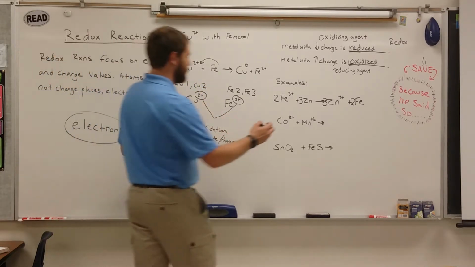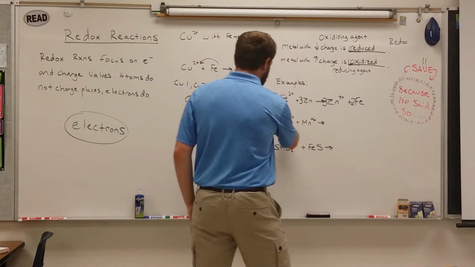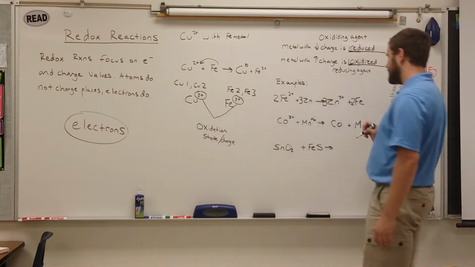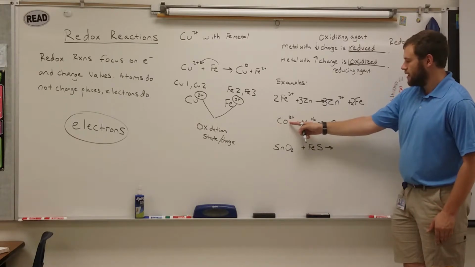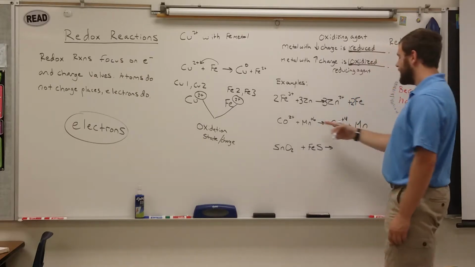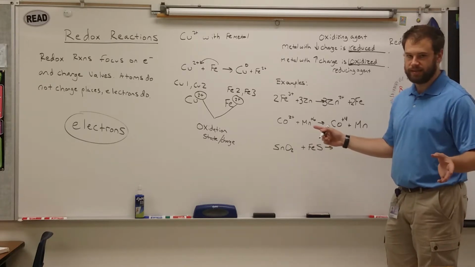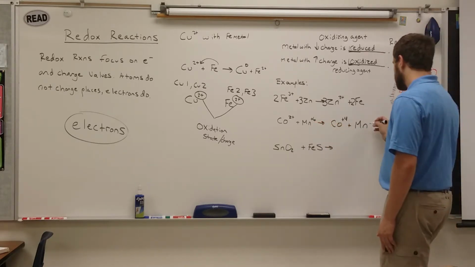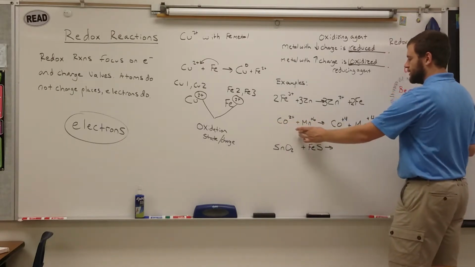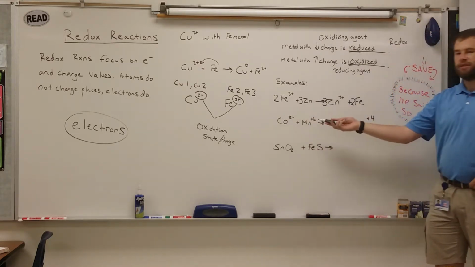Here's our next example. We've got cobalt 2+ reacting with manganese +6. When we do that, we're going to end up getting cobalt on this side and manganese on this side. Cobalt is going to be the oxidized metal. It's going to go up to +4. Manganese is going to go down. Manganese is one of the coolest metals around. It has the most oxidation states. So it's going to go down just to +4. So this one's being oxidized, this one's being reduced, and because the number of electrons being exchanged are the same, we don't have to put numbers in front of the metals.